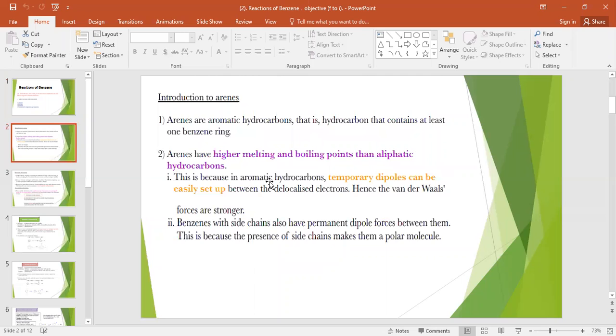This is because in aromatic hydrocarbons there is a dipole moment, you can say partial positive and partial negative. Their forces are very strong. So which type of forces? Van der Waals forces. Benzene with a side chain also has permanent dipole forces between molecules. This is only information for you on what arenes are.